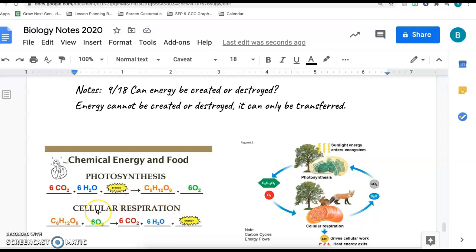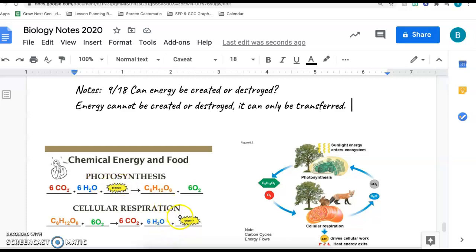Cellular respiration is the exact opposite, okay? It uses the glucose, so the food we eat. It also uses the oxygen, which we breathe in, and it makes 6 carbon dioxides, 6 waters, and energy that we can use for everyday activities. So if you notice, this 6 CO2 is the same 6 CO2 that's down here. This 6 H2O or 6 water is the same as this 6 water down here.